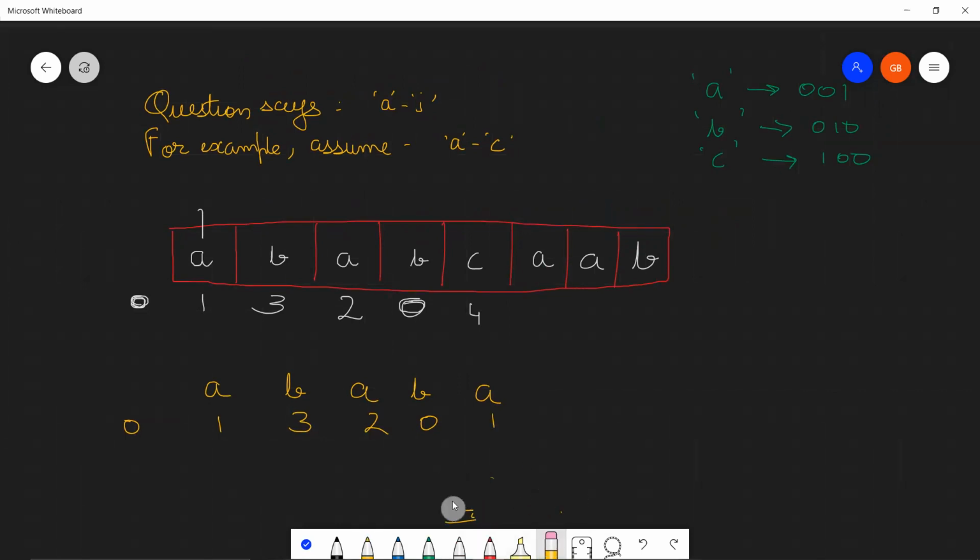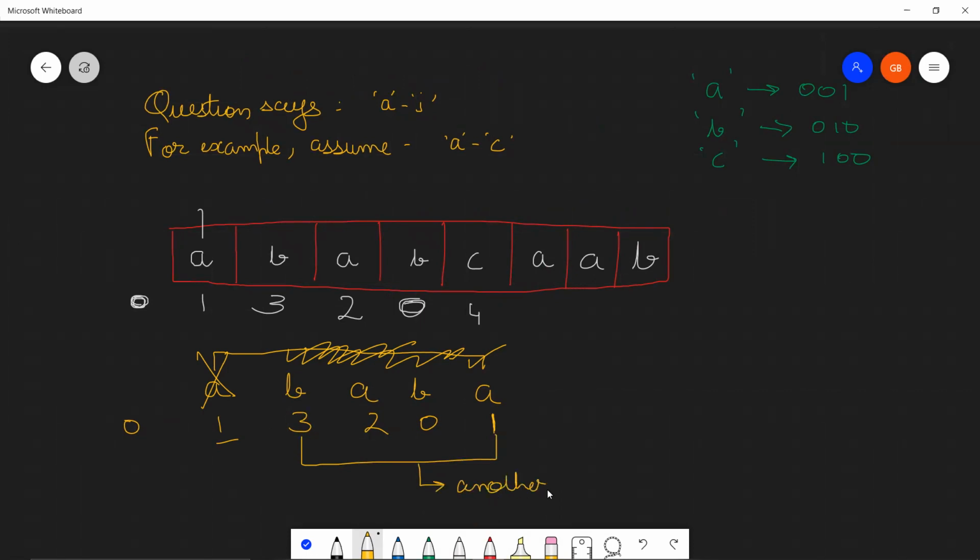Now understand this at point 1 again. So you started from over here. See, this 1, has it ever come before in our string? Yes, it has come over here. So this would mean that from this point till this point, excluding this, including this, means these all values, is a substring. From this point till this point, you're getting another substring. Another substring. I'm not going to write the whole thing, which is wonderful. So I'm handling the wonderful substrings where all the characters are coming an even number of times, which means no character is coming an odd number of times, right? So this is giving you a very interesting result.